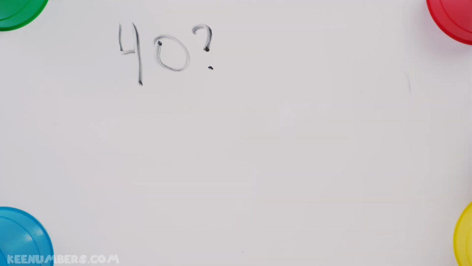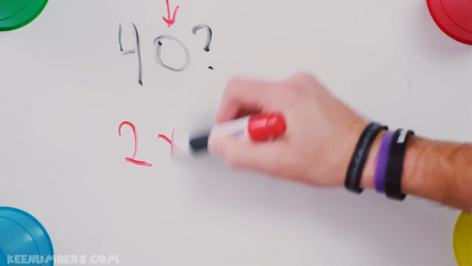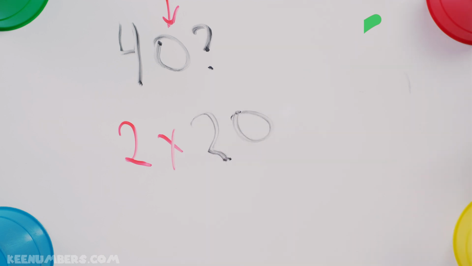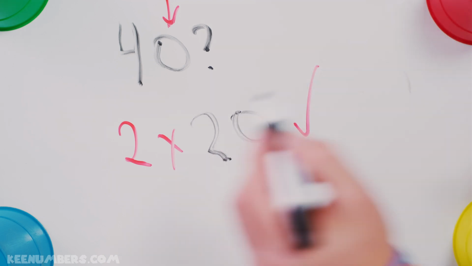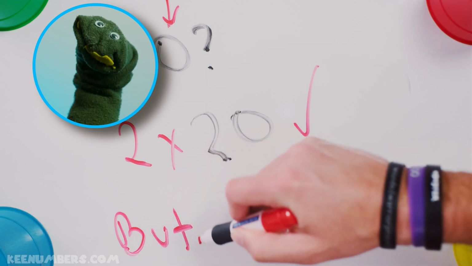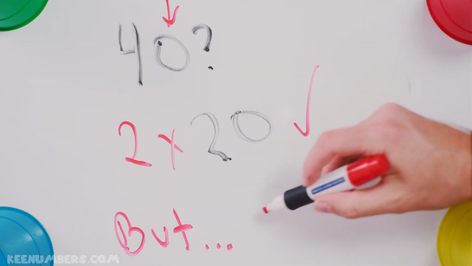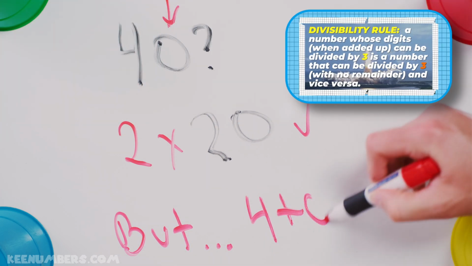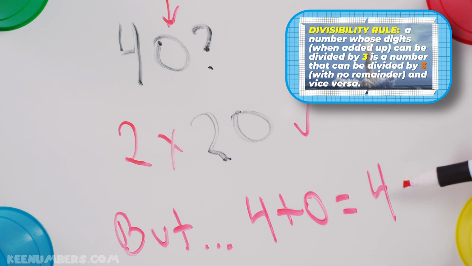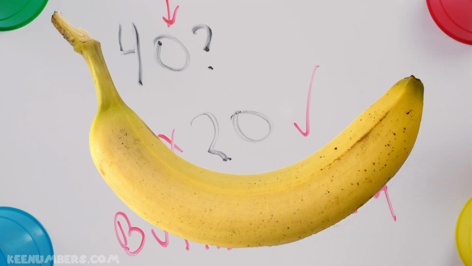What about 40? Hey, it ends in 0. It's even, so it's definitely divisible by 2. In fact, there are 2 20s inside of 40. That works. But what about when you add 4 and 0? 4 plus 0 is still 4. And that's not divisible by 3. Not nicely, anyways. You'd have a remainder of 3. So it is not divisible by 3.